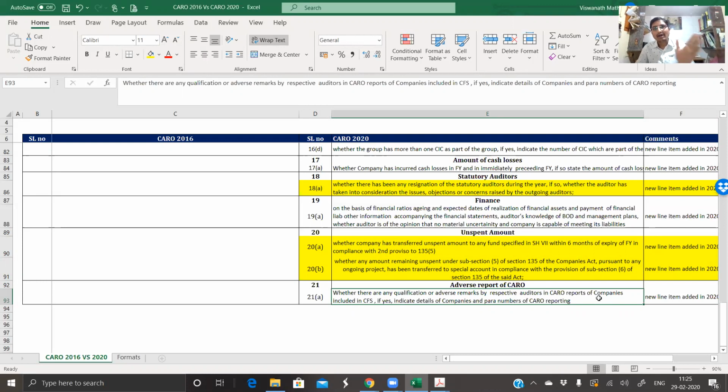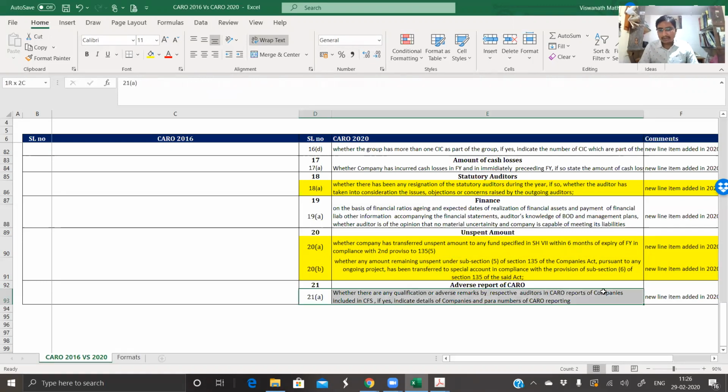Consider there are 4 or 5 companies in that consolidated financial statements, and one of them has CARO applicable, and the auditor of those subsidiary or associate companies has had to give an adverse report. Then your CARO report should include those adverse comments that so and so company, which is part of consolidated financial statements, has given an adverse report.